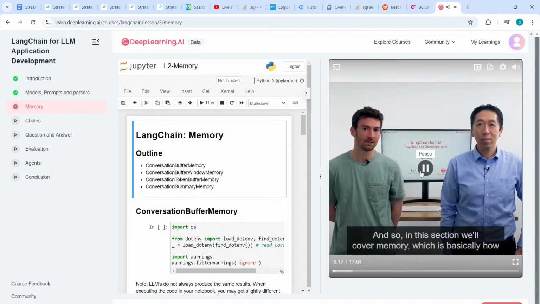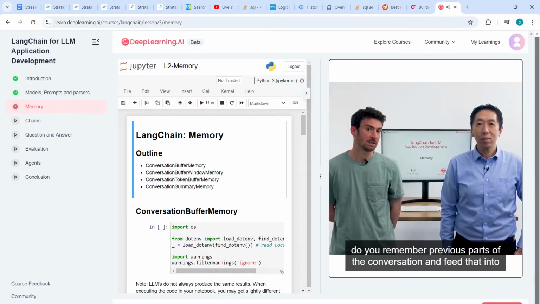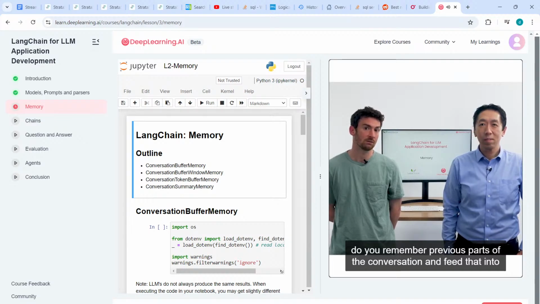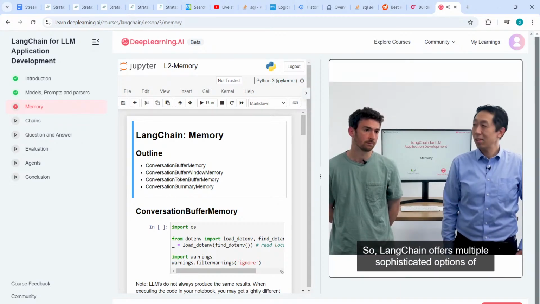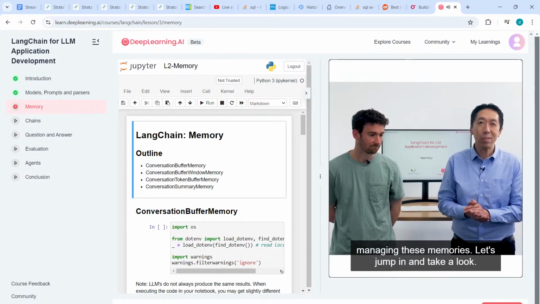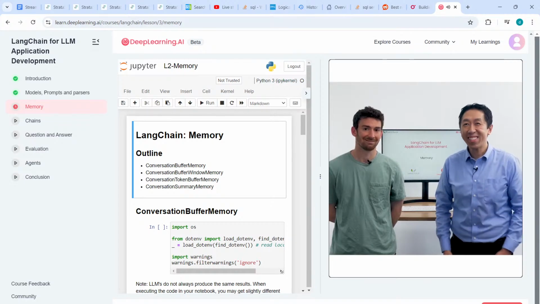You want to have a conversation with them. And so in this section, we'll cover memory, which is basically how do you remember previous parts of the conversation and feed that into the language model so that they can have this conversational flow as you're interacting with them. Yep. So LangChain offers multiple sophisticated options for managing these memories. Let's jump in and take a look.